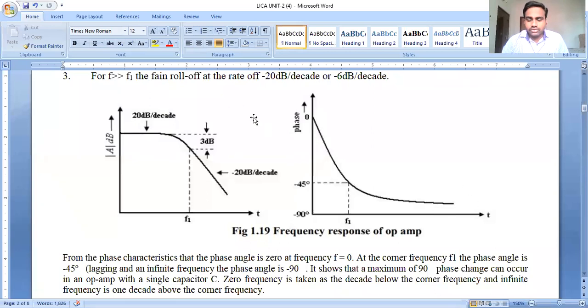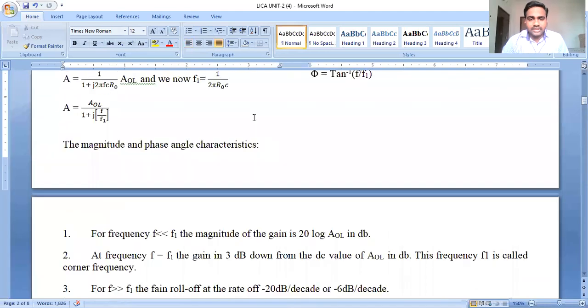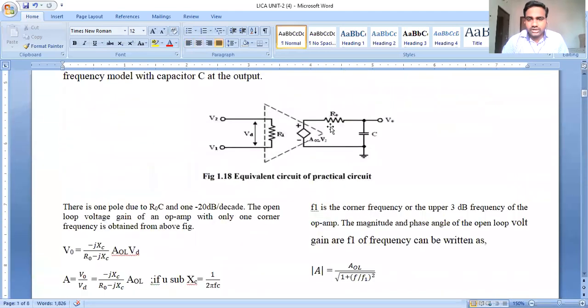Due to the internal capacitance in this equivalent circuit, there is a cause of corner frequency or breakover frequency, an additional frequency, that is nothing but F1. F1 is nothing but the crossover frequency, or breakover frequency, or corner frequency. Due to this capacitance there is a stray effect, and that causes the corner frequency or breakover frequency.